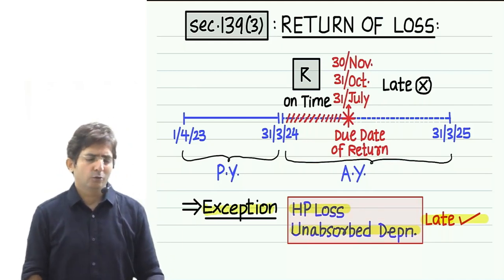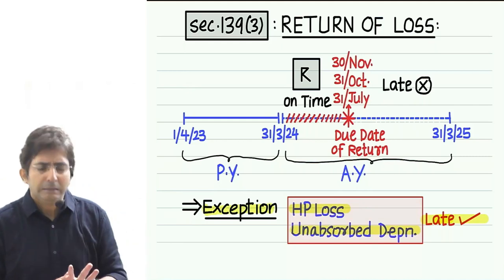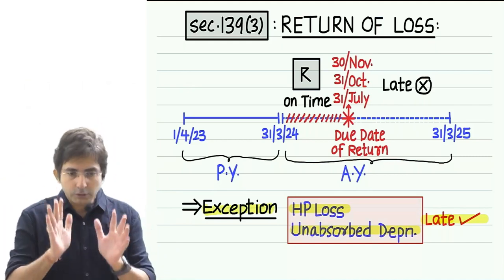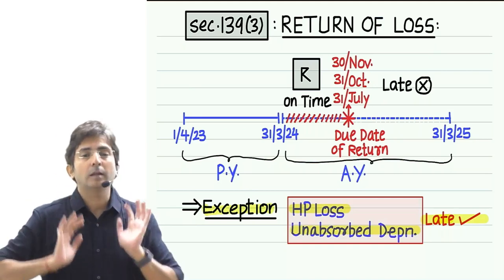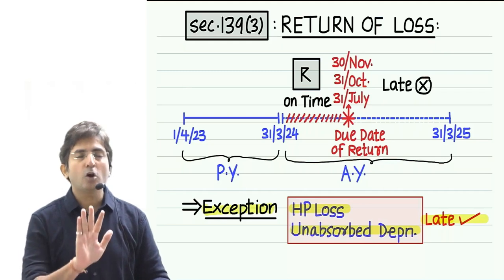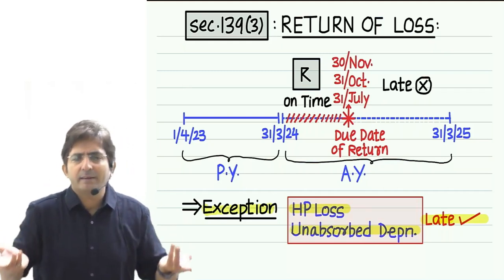They say, no, this is not a valid reason, this is not a valid reason, and they are so stubborn that they don't condone it. They are so stubborn that they don't condone the delay. Based on my experience, it is not that easy to get the condonation, but we can give it a try.